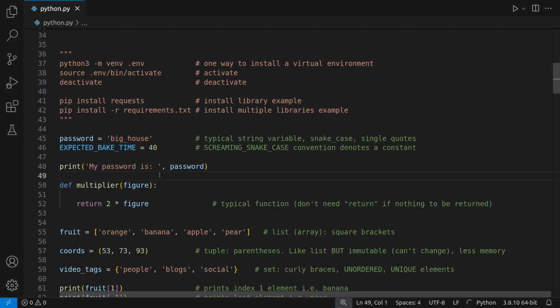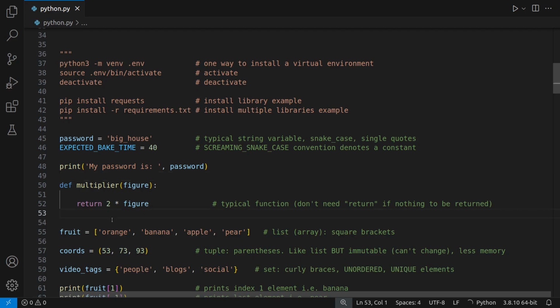Me personally, I prefer single because I don't have to press shift every time I want to use quotes. I can simply press the same key without shift. But there is a moving convention towards double. It doesn't really matter. I'm going to continue using single. And your workplace may have a convention, which of course you should also fall in line with. But for now, I'm going to use single.